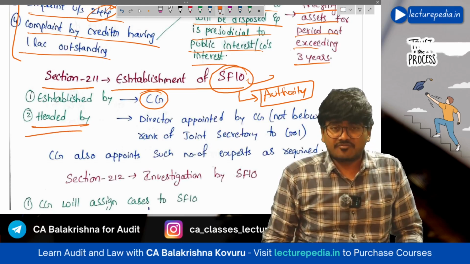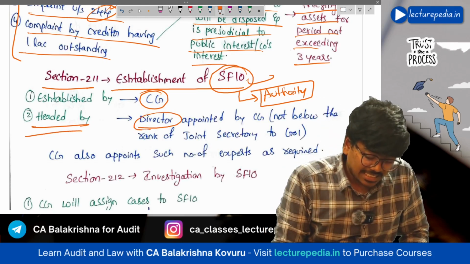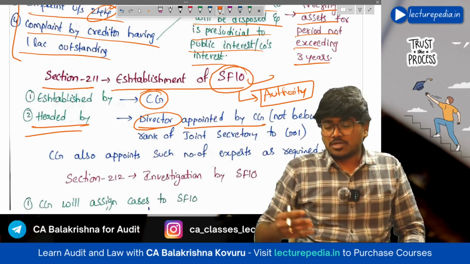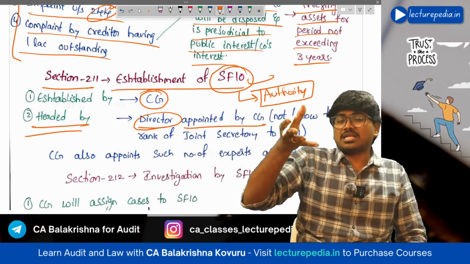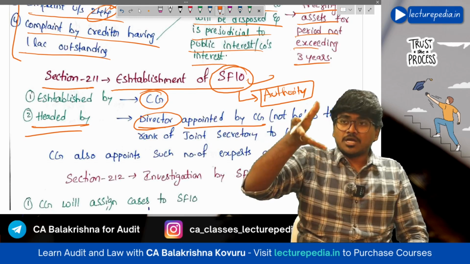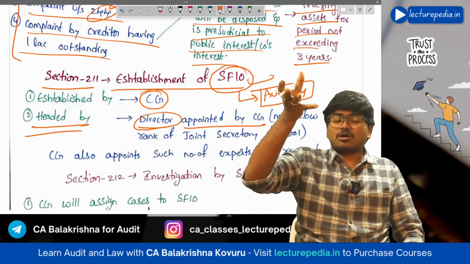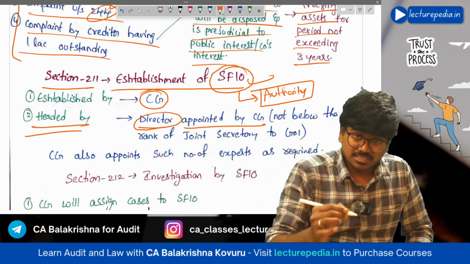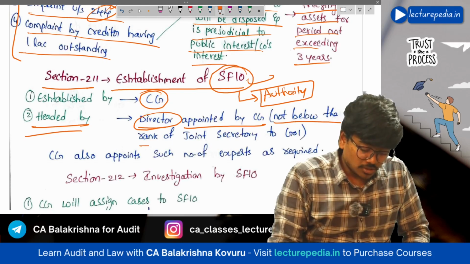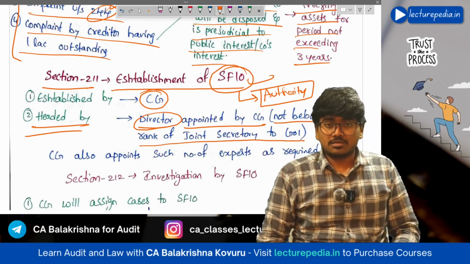The head of this SFIO authority is a director appointed by central government. Okay, central government will appoint a person as director to head, or as chairperson of, this SFIO, and this person is not below the rank of joint secretary to the government of India.